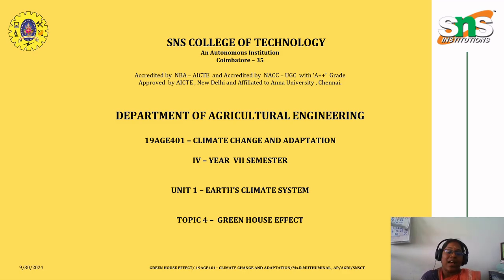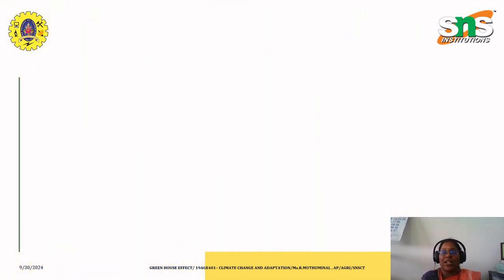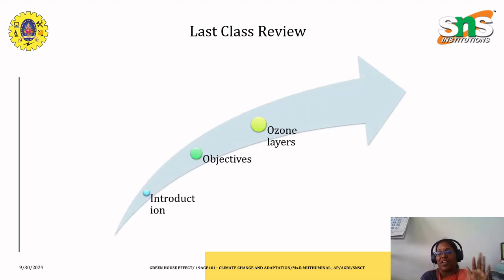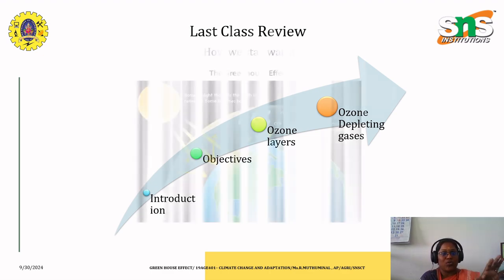Before going into the session, I'd like to have a small recap of what we have seen in the previous classes. We have seen what ozone is, how climate change happens, and what the objective involved in climate change is. We have also seen what the ozone layer is, how it is formed, and the important factors involved under ozone depleting gases, along with factors like sunlight, gases, and also the temperature. We have also found out that temperature plays a critical role in considering the reduction in the ozone layer.